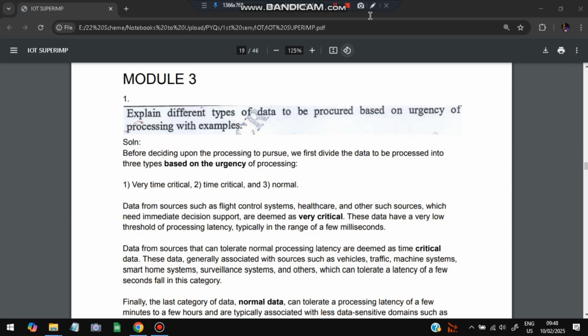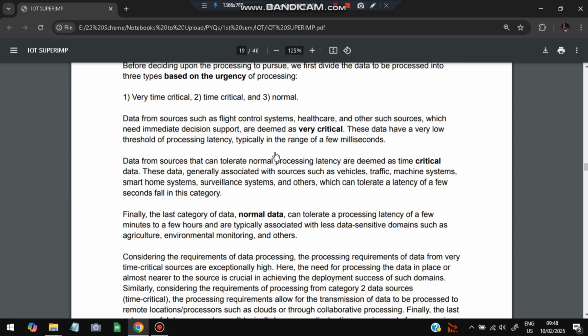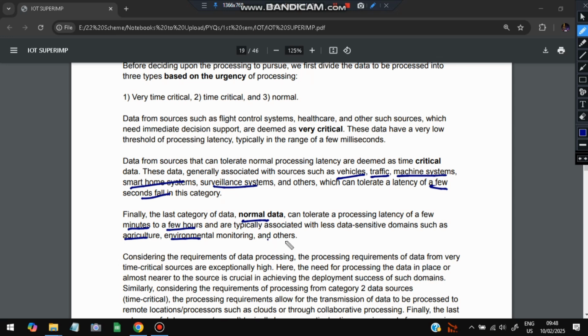Next is time critical. It is also very important, but not as important as very critical. For example, data associated with vehicle traffic and machine systems, smart home systems, surveillance systems, and so on. These can tolerate a latency of a few seconds. Third is normal data. It does not matter if there is latency or not. It can vary from minutes to a few hours. Associated with that is data related to agriculture, environmental monitoring, and others, because this data is just for documentation purposes, and later on we can take insights from it. It's not urgently required. So these are the three categories of data based on urgency.